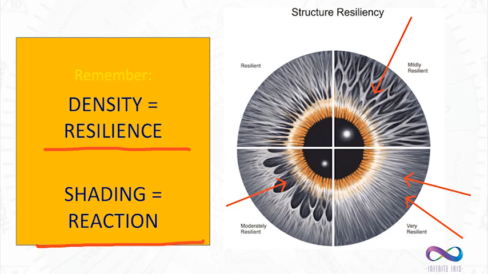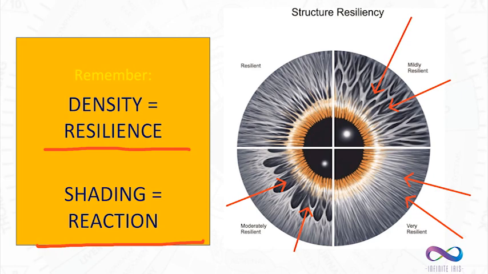Density equals how well a body can resist illness, how well they're going to bounce back if they get well, shows how resilient they are. And then if there's a lack of density, such as in these areas or in these areas, we're going to see shading from light to dark. And a lot of times, the farther the fibers are separated, the deeper and darker they're going to be in those areas. And those are the genetic deficiencies that that person has to work with.